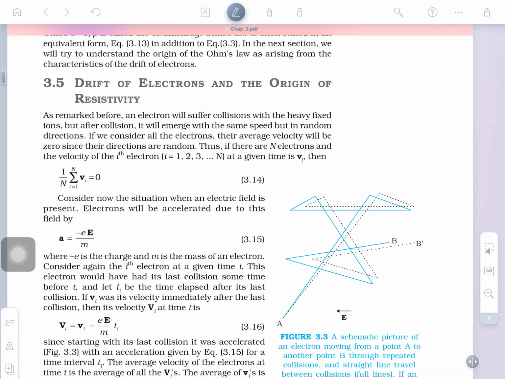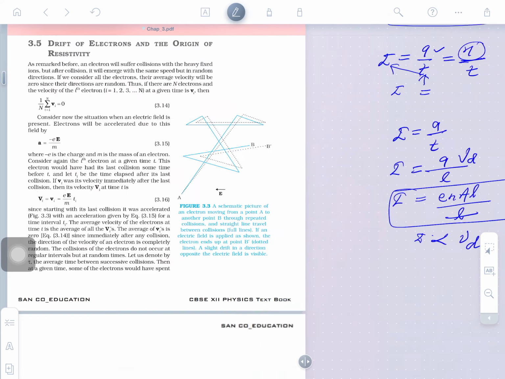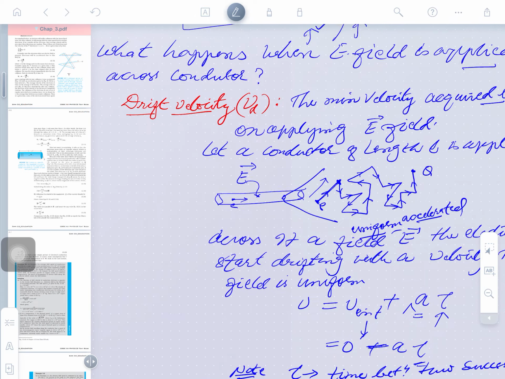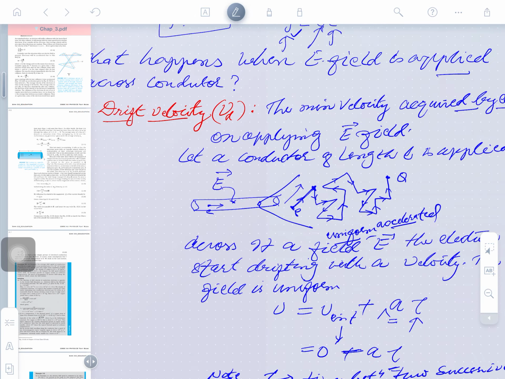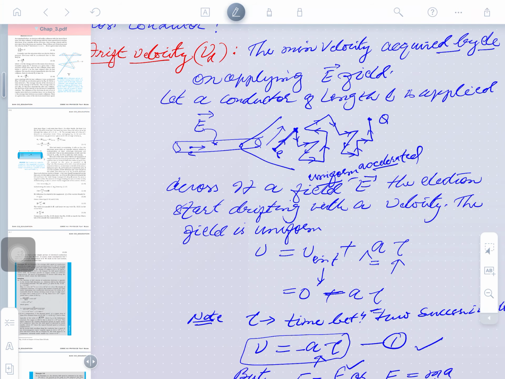When an external agency sets the motion of an object in the desired direction, this is said to be drifting. Drifting means the minimum velocity acquired by an electron to move according to the direction of the field. This is called drift velocity. We derived these expressions yesterday, and you also wrote the definition. Clear, guys? So, what is called the drift velocity? The minimum velocity acquired by an electron on applying an electric field. This is called drift velocity.